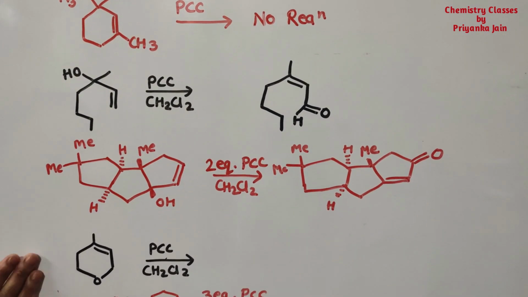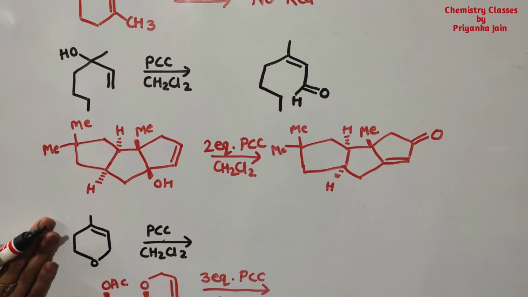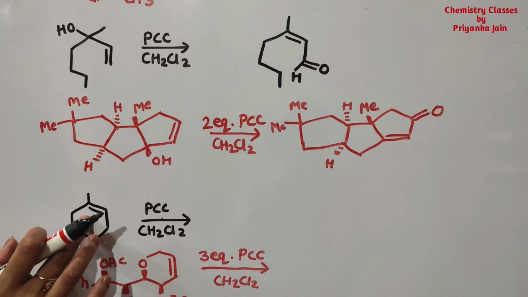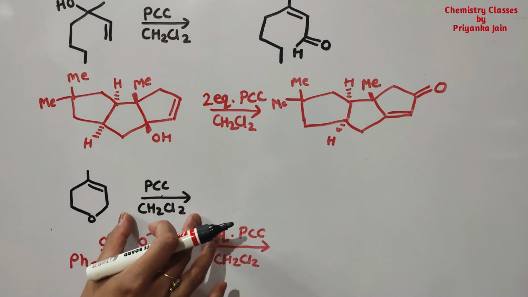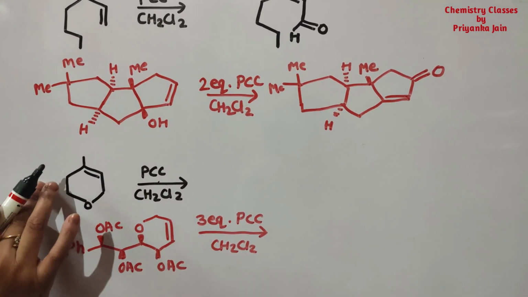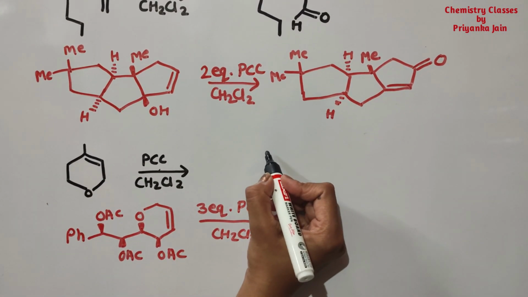Similarly, see these 2 cases. Now what will happen here? Whenever we have not given the OH group and only given the double bond, meaning we have one allylic position, PCC can also be used for simple allylic oxidation. Even when there is no OH group, it can do the oxidation.